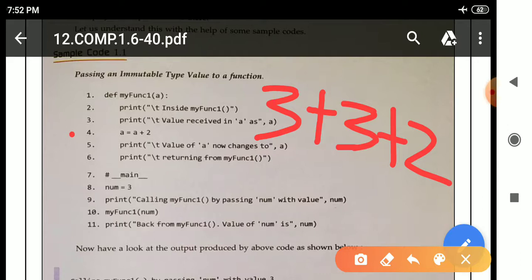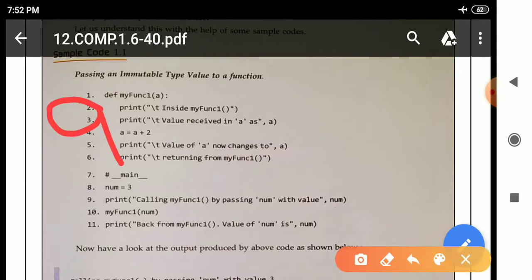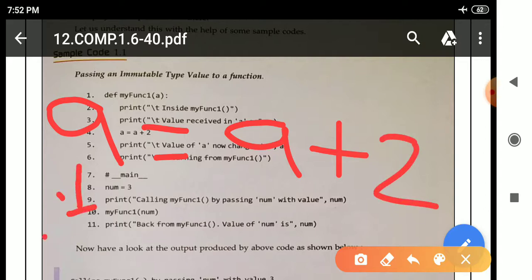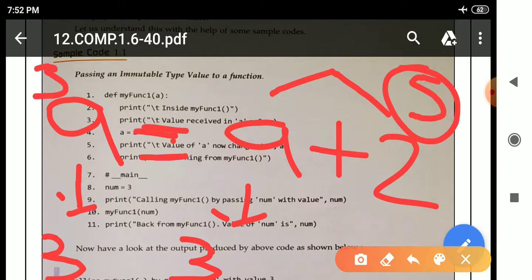How is it coming? See here, a is there, after that a plus 2 is there. A means what? 3. A is containing value 3 and 2, means here 3 plus 2, 5. Total it will become 5. Assignment operator is there. A means what? 3. Due to assignment operator, this 5 will move this side. That is why 5 plus 3, it will become 8.